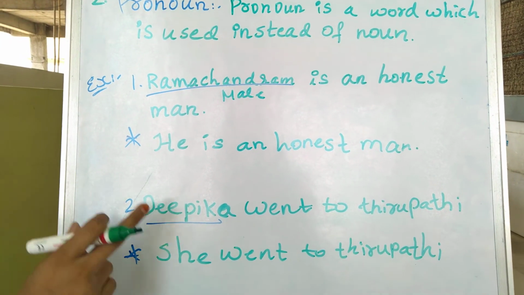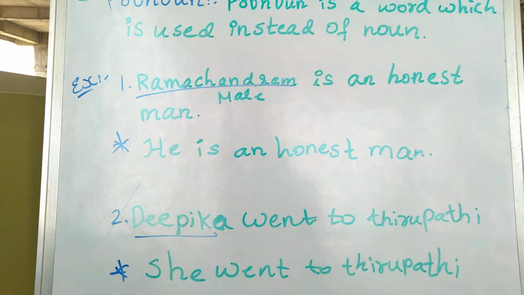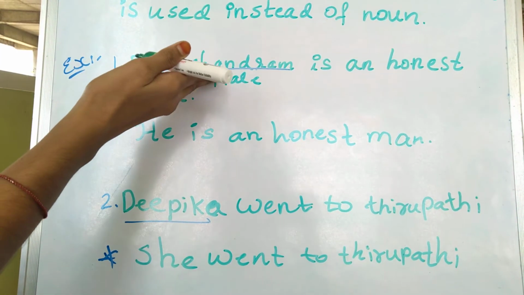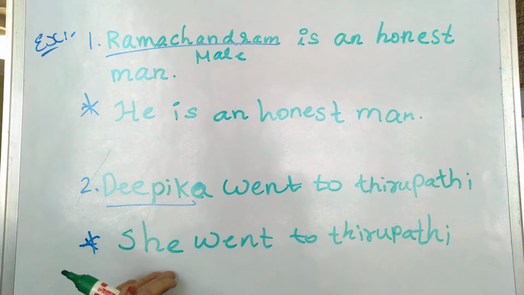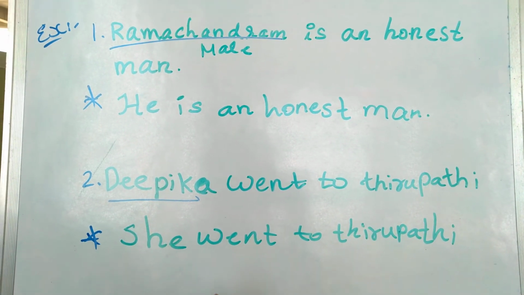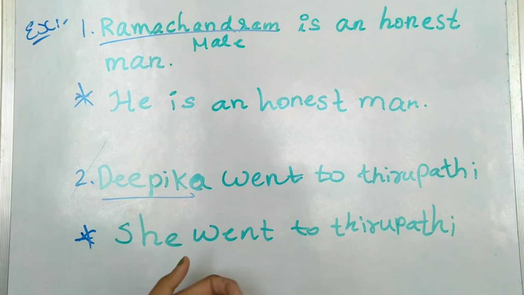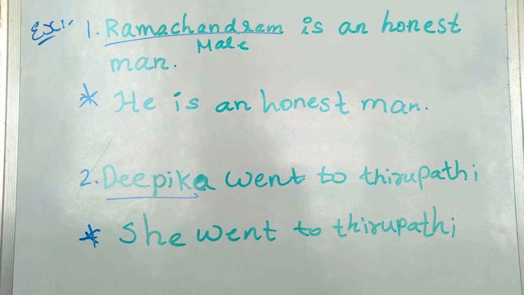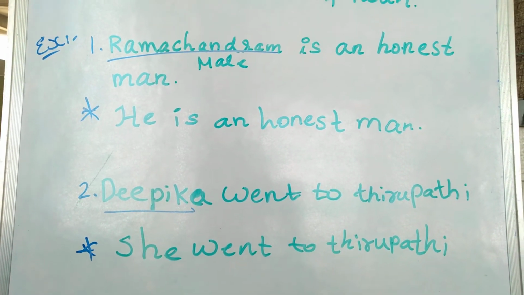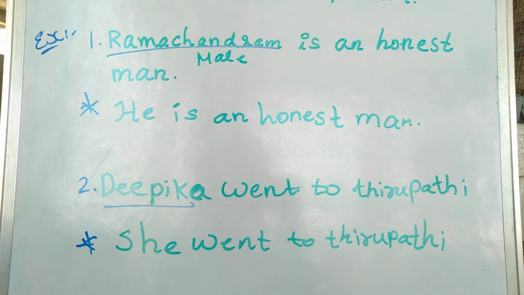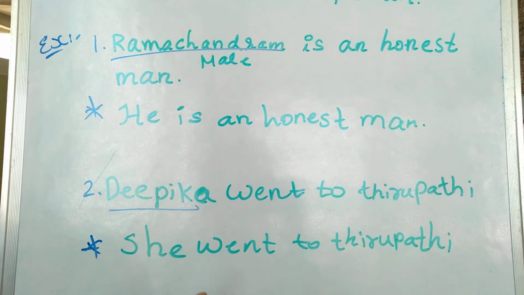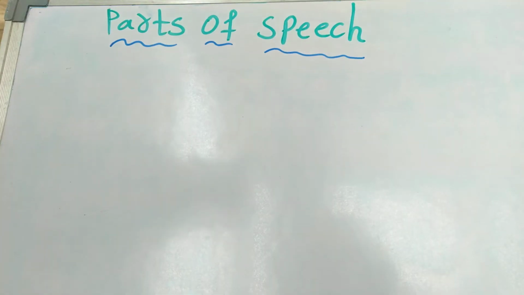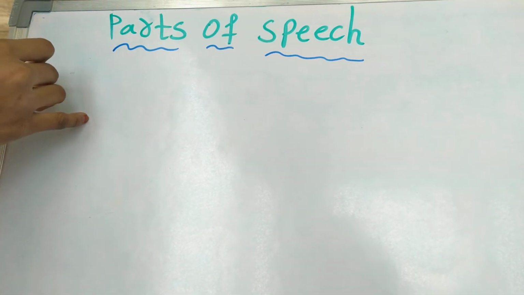That is, a pronoun is a word which is used instead of a noun. Like in the place of Ramachandram, he. In the place of Deepika, she. And the table is very short. And one more example is lion eats only flesh. That means it eats only flesh. Okay.